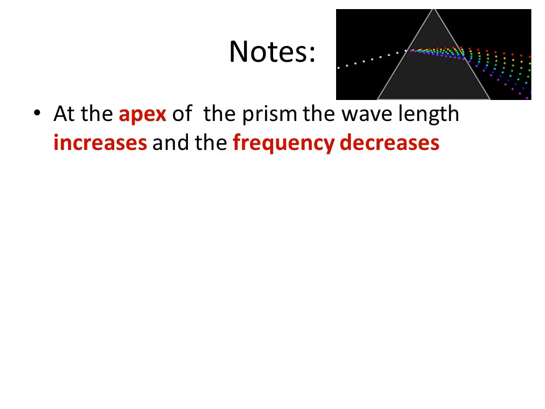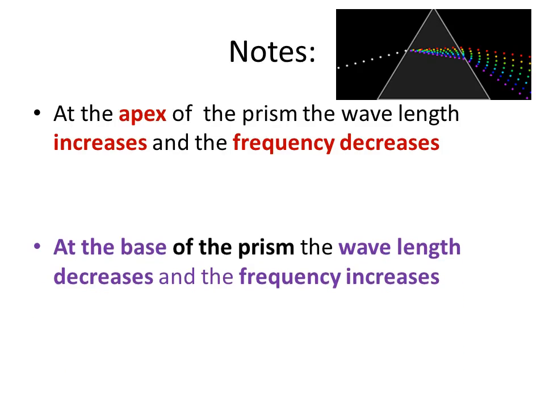At this prism, at the top of it, the wavelength increases and the frequency decreases. At the base of the prism, the wavelength decreases and the frequency increases. So, the relationship between frequency and wavelength of this prism is inverse.